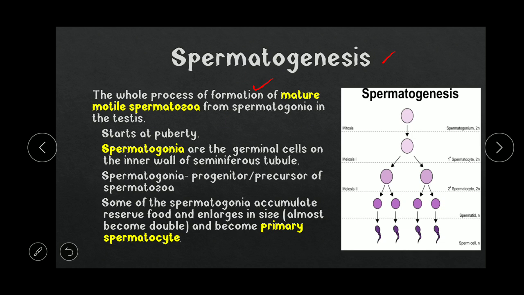Spermatogonia are the germinal cells, that is the cells that have the ability to give rise to gametes. Our body is composed of two kinds of cells, somatic cells and germinal cells. Somatic cells are our body cells, and germinal cells are the cells that have the ability to form gametes. These germinal cells are on the inner wall of the seminiferous tubule.